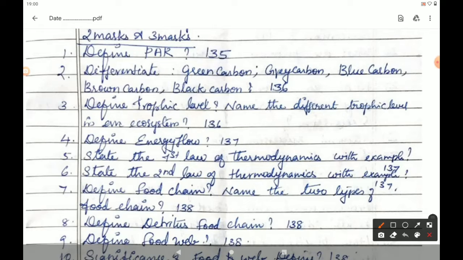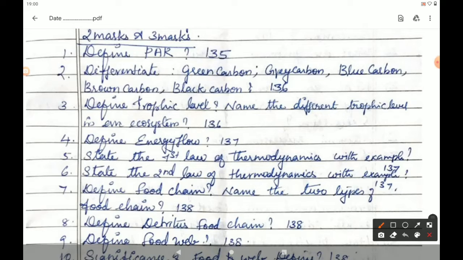Then second question, differentiate green carbon, gray carbon, blue carbon, brown carbon and black carbon. Answer is given on page number 136. Within a box it is given: green carbon, gray carbon, blue carbon, brown and black carbon. Students, this question is also important for 1 mark.